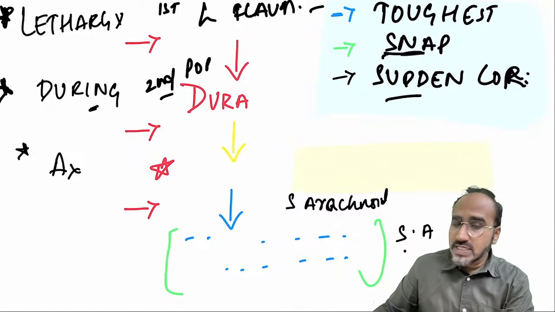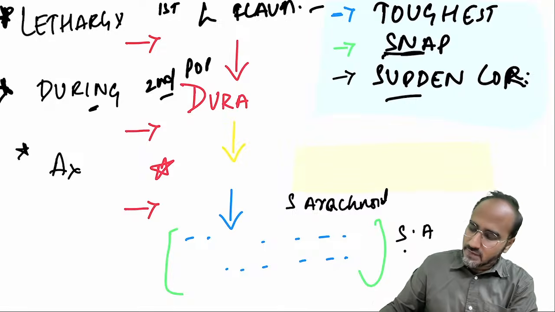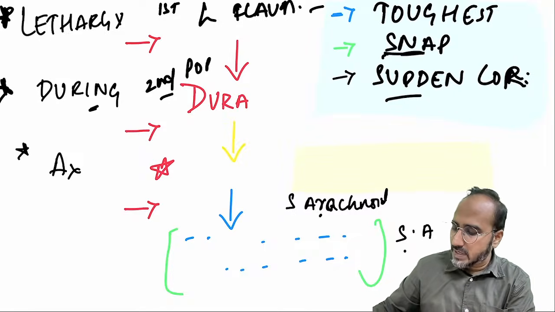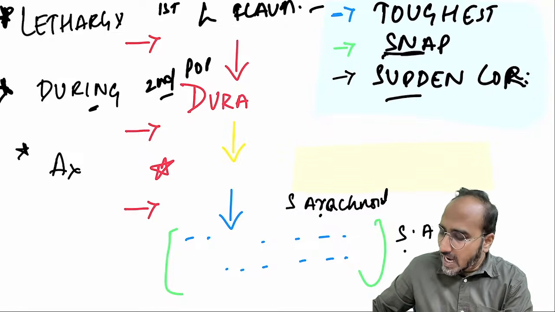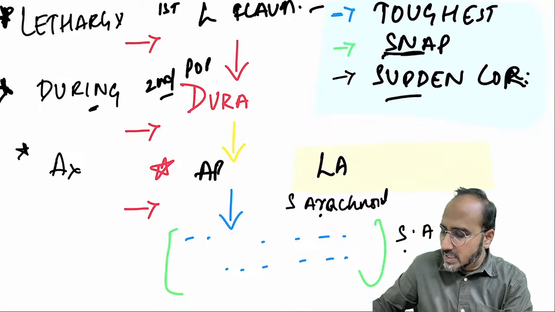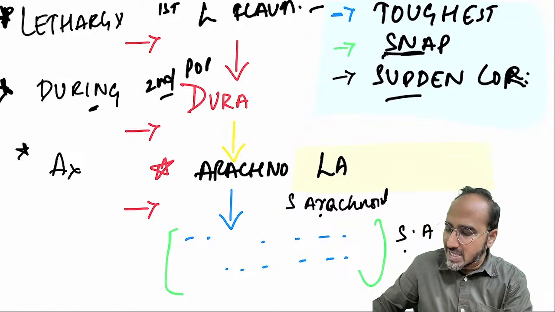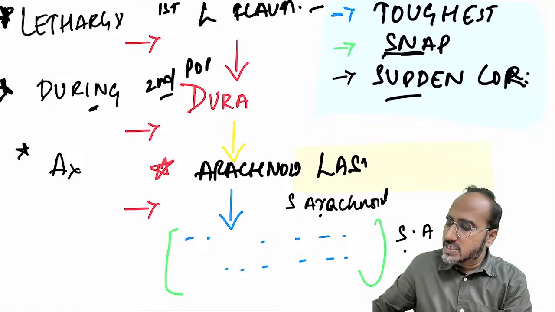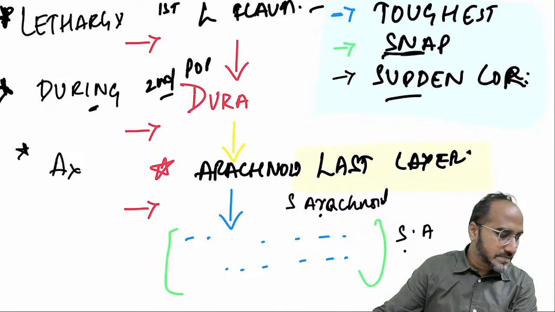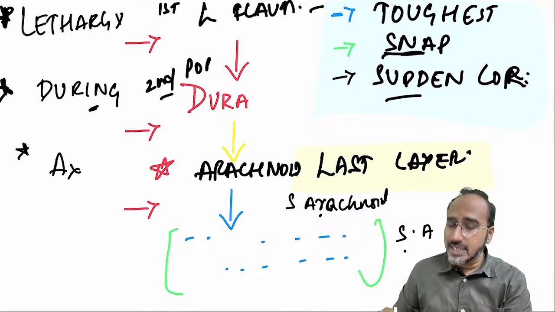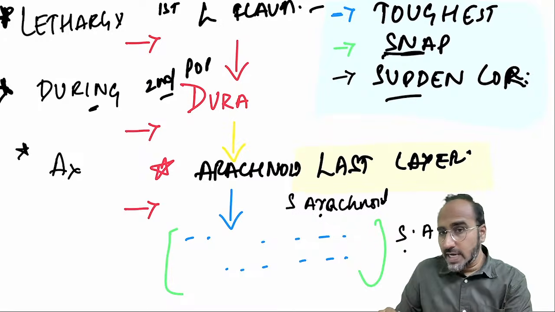Next, once the dura is punctured, you will be in the arachnoid, and once you puncture the arachnoid, you will be in the subarachnoid space that has the CSF. So the last layer to be pierced is the arachnoid. Again, that was asked as an MCQ. Last layer to be pierced in spinal is what, guys? The arachnoid. This is regarding the layers that are pierced by your needle in spinal anesthesia.